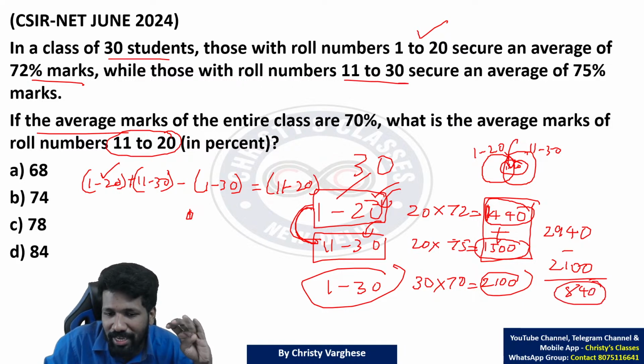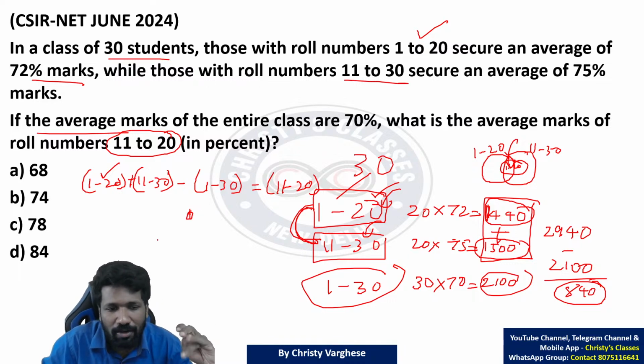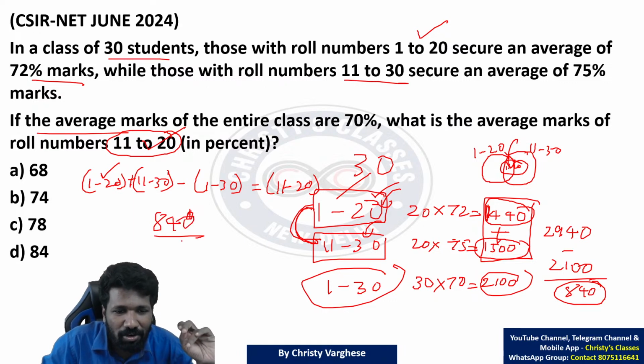वो 840 क्या है? 11 to 20 का total marks है. Total marks of 11 to 20 is 840. So average marks कितना होगा? 840 by 10, 11 to 20 10 observation ना. So 840 by 10 is 84. So option D is the answer.